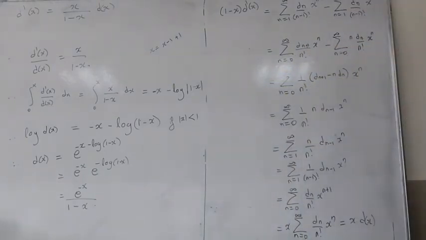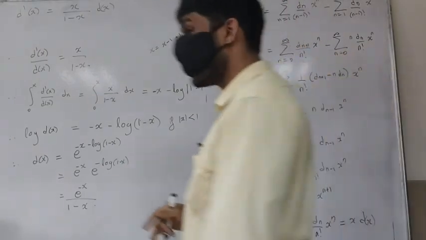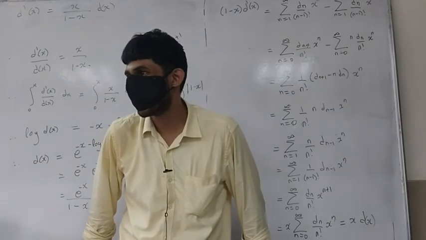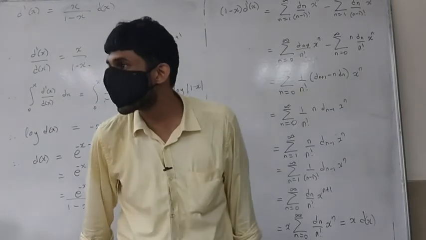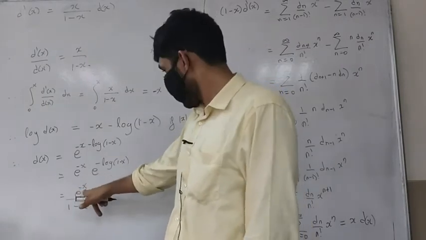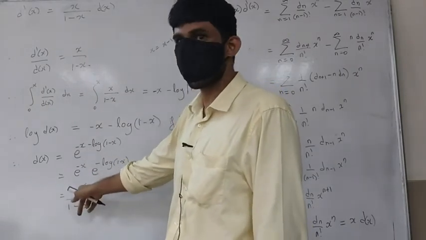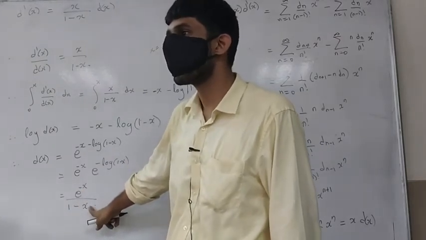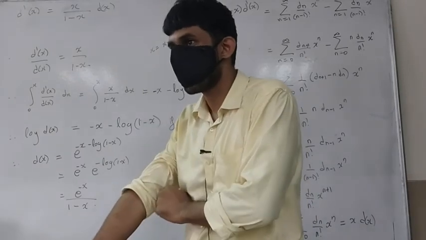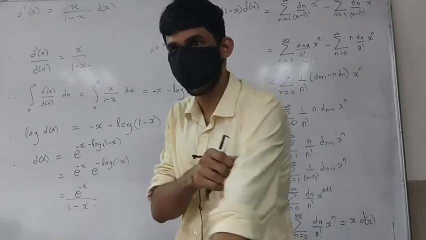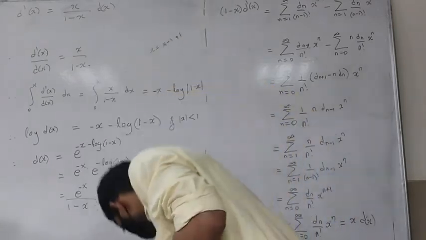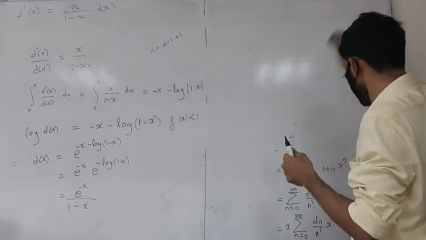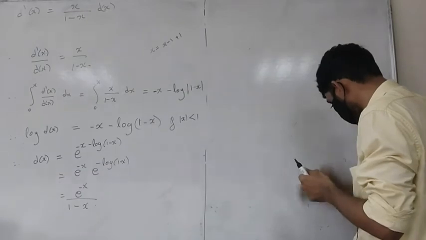Now how would I get hold of what dn is? I will not do it, but how do you get hold of what dn is? It's nothing but look at the power series expansion of e raised to minus x. Look at the power series expansion of 1 upon 1 minus x and take the Cauchy product. dn would be just that, right? So that's what it is. I'll put that as an exercise and I'll just give you a hint to it. You can easily catch hold of this.